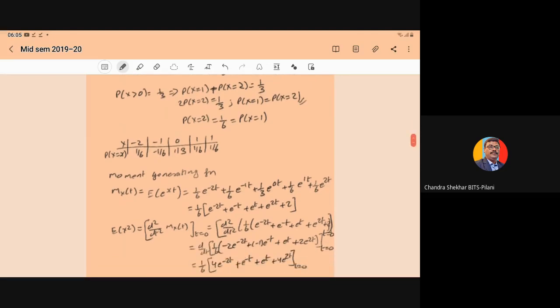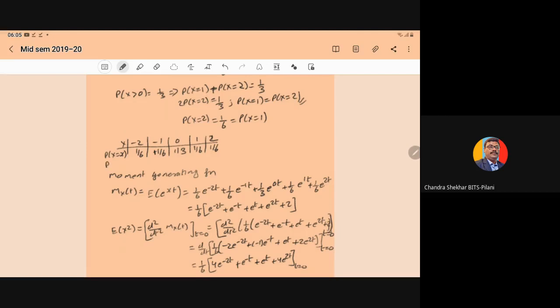So here you can write the PMF for X. X can take -2, -1, 0, 1 and 2. So the PMF will become probability of X: 1 by 6, 1 by 6, 1 by 3, 1 by 6, 1 by 6.